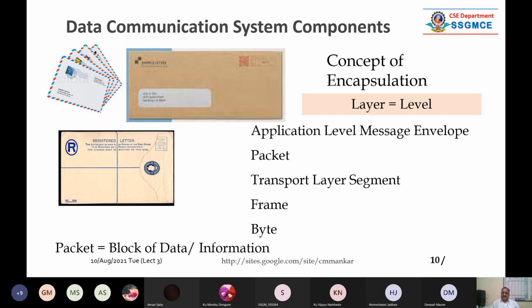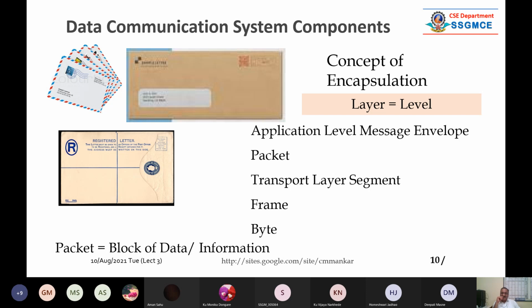While understanding concepts of encapsulation, you can assume that the message is on application level, segment is on transport level, and frame is on data link layer.